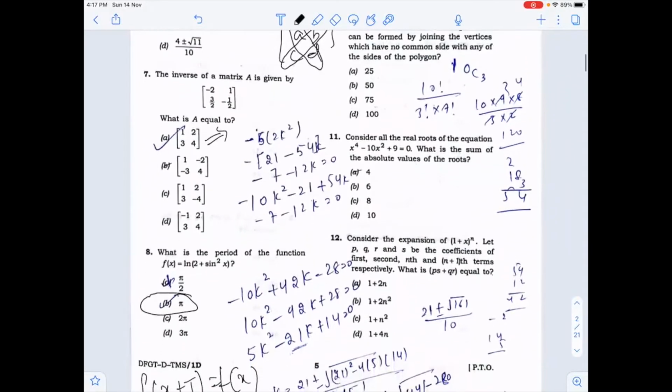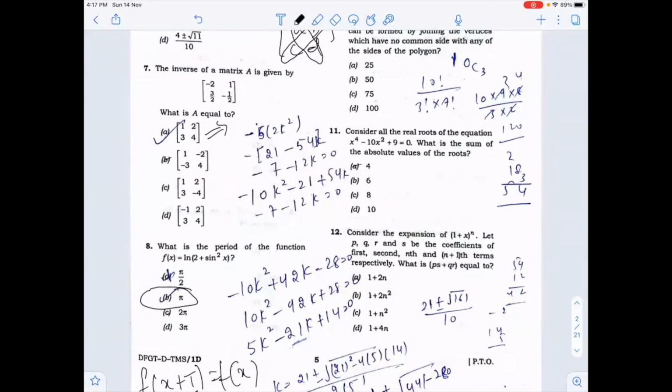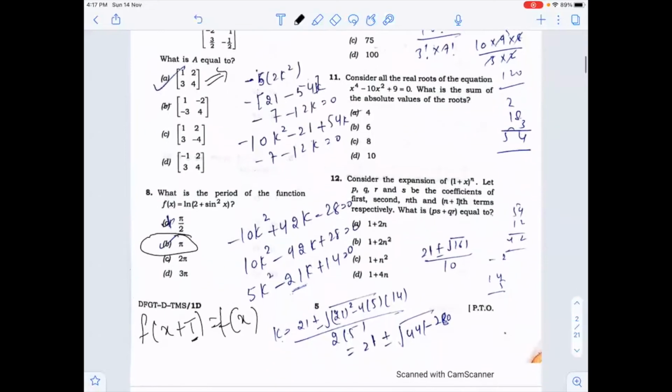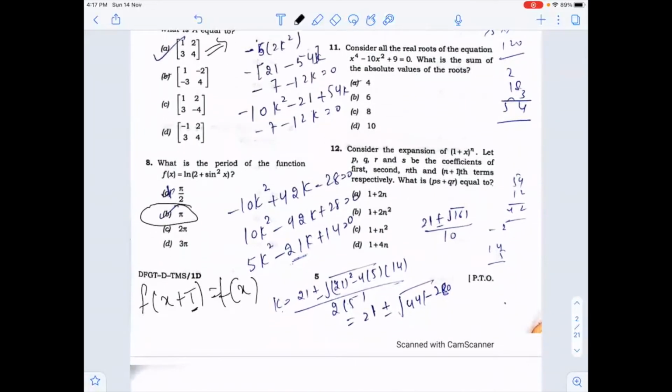Now, 11th question, consider the roots of this equation. What is the sum of the absolute roots? You can find the roots of the equation, and if you find the sum of the absolute roots, you can find the value of these questions. And for the 12th one, you can apply the quadratic equation here.